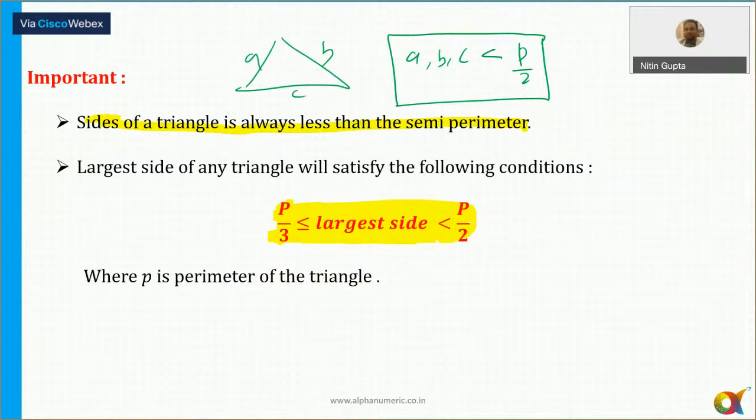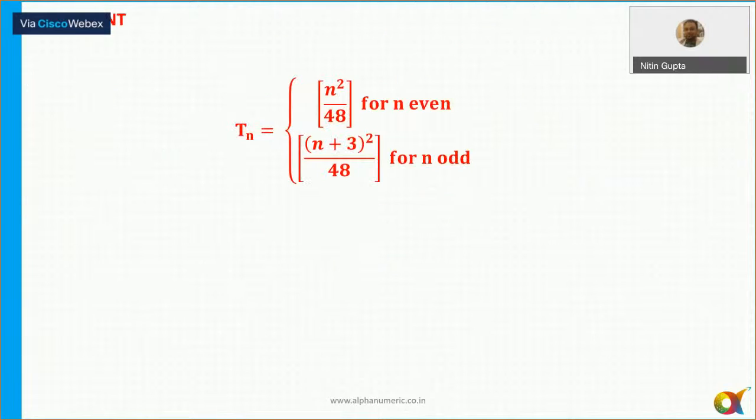Okay. Now let's move to the next point then. Now that's another important result. If you look at the CAT paper, most of the questions which were asked in the CAT can be solved without knowing this formula. But if you know this formula, you can get the answers quickly. Like once there was a question based on finding the integral number of triangles, even in the CAT as well as in the XAT.